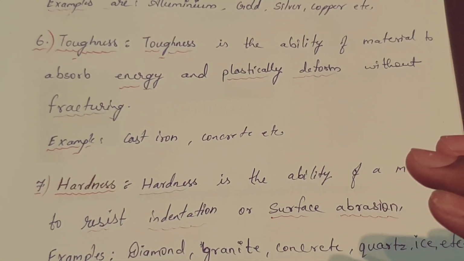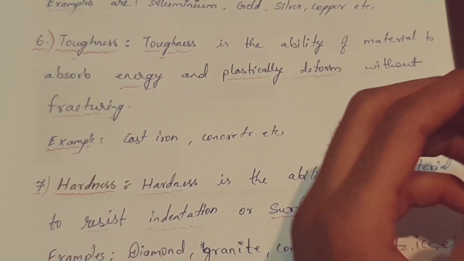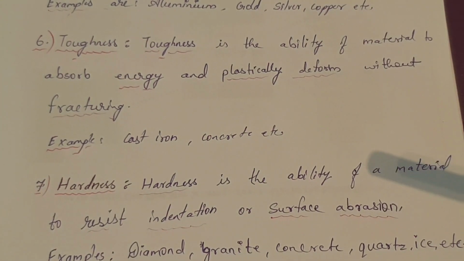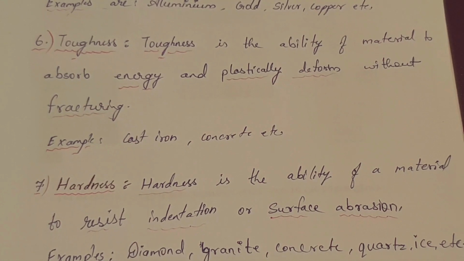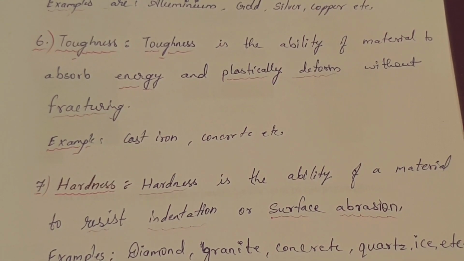Every civil engineer should know about them, and it is very necessary to know these properties for designing any structure or building or anything. So we should keep this in our mind and go ahead.